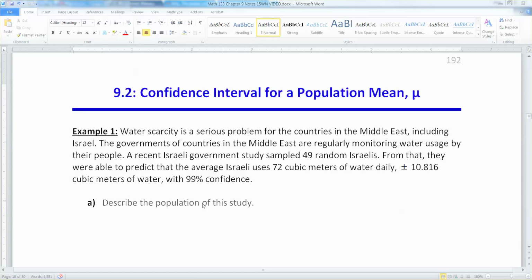In section 9.1, we worked on confidence intervals for population proportion. But in section 9.2, we're going to work on confidence intervals for population mean instead, for mu. So let me give you an example.